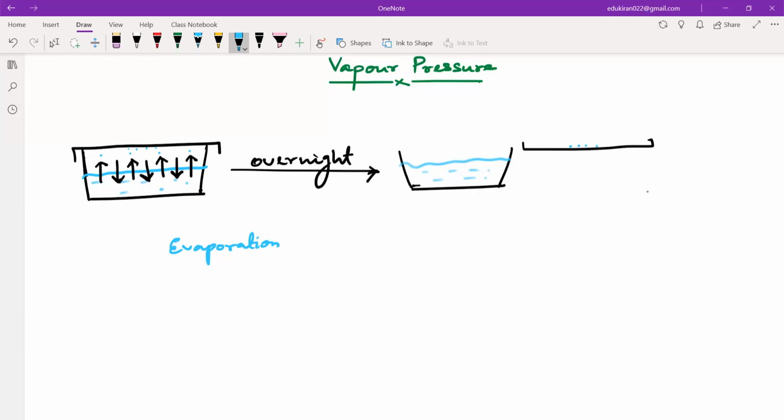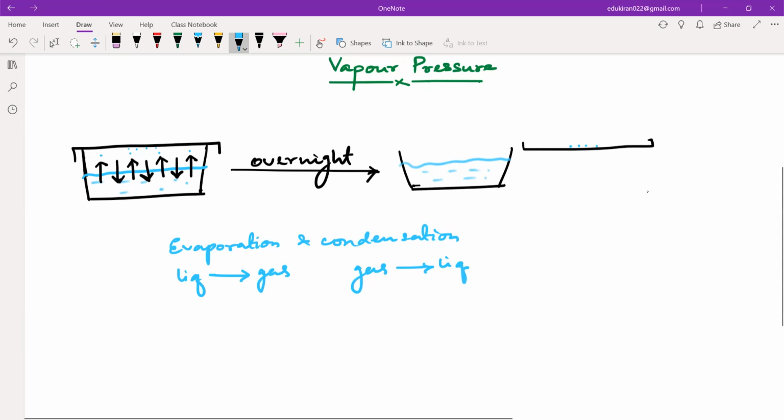If I talk about the liquid, evaporation is happening, and condensation is happening. When evaporation happens, the liquid transforms to gas, right? Vapor, or I can say liquid to gas. In condensation you will have gas to liquid, right? Gas to liquid.